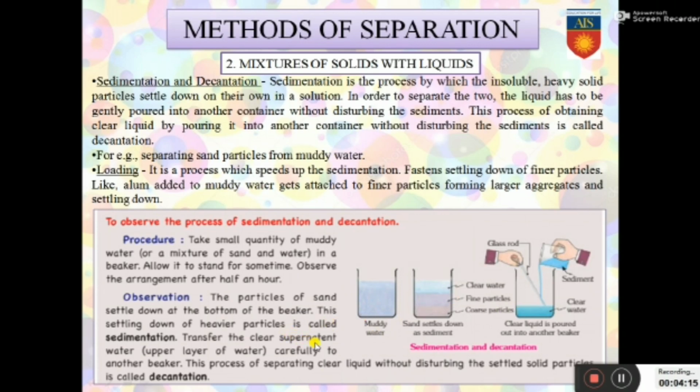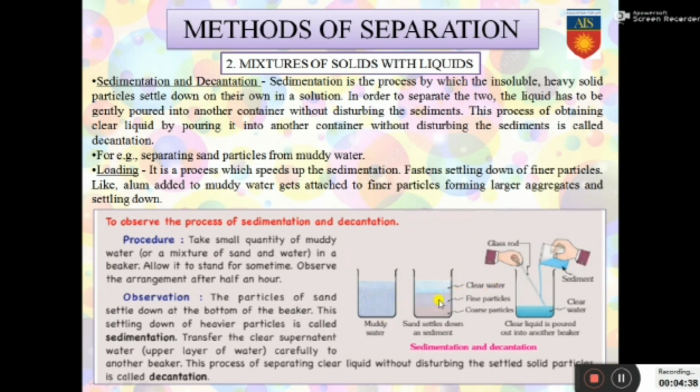Transfer of the clear supernatant water, the upper layer of water, carefully to another beaker. This process of separating the clear liquid without disturbing the settled solid particles is called decantation. So the clear water can be separated by decantation by pouring into another container. See, the person is doing it here with the help of a glass rod.